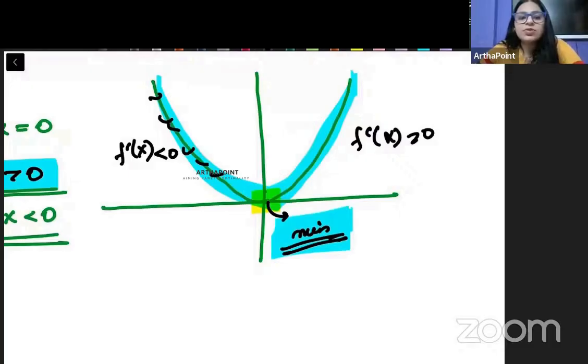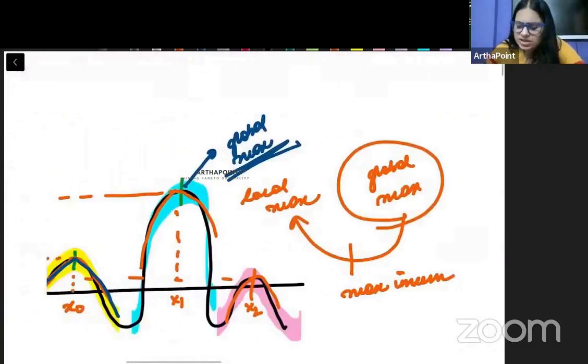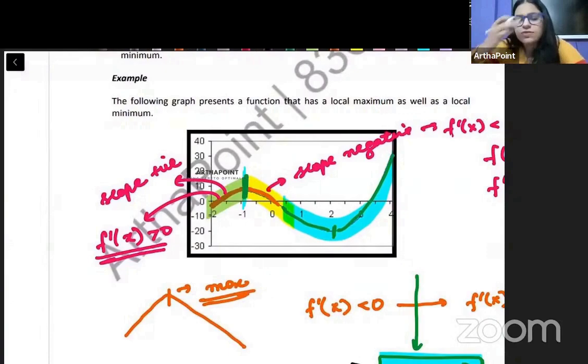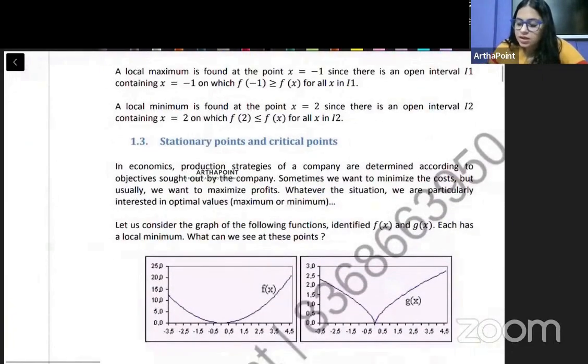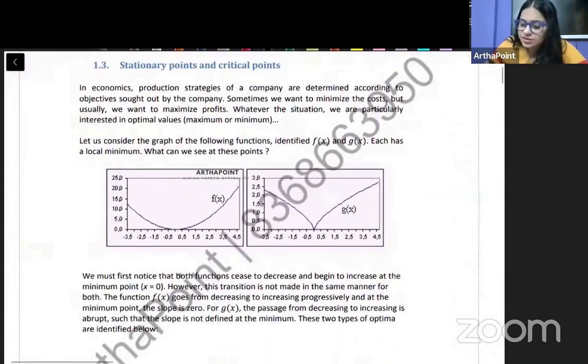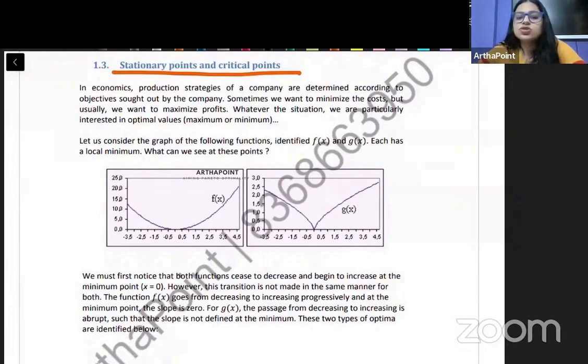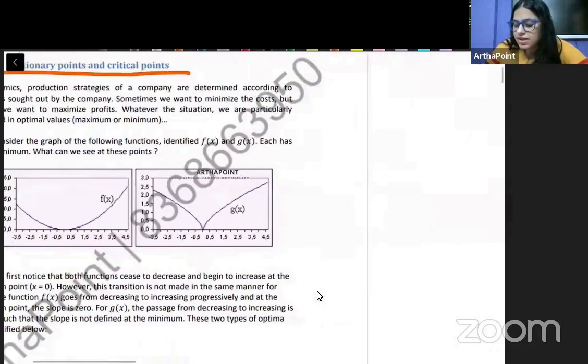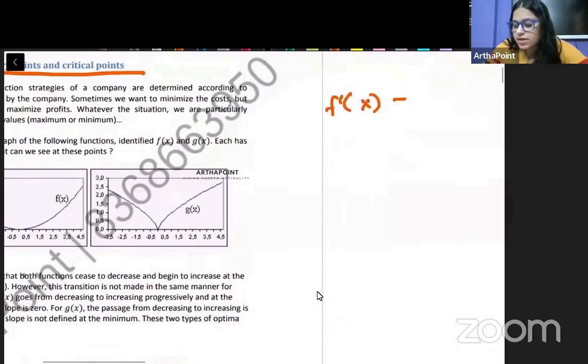So I have attained a minima in this function. ठीक है, तो ये पार्ट हो जाता है where we do it for single variable, a very basic thing where we are just trying to see what is the local maxima and local minima of the function. Okay. Now what we want to go ahead and do is define the concept of stationary and critical points. अब ये दो चीजें क्या हैं? A stationary point is any point such that your f dash x is equal to 0. जब भी हम f dash x को 0 plug in करते हैं, we call it as a stationary point.